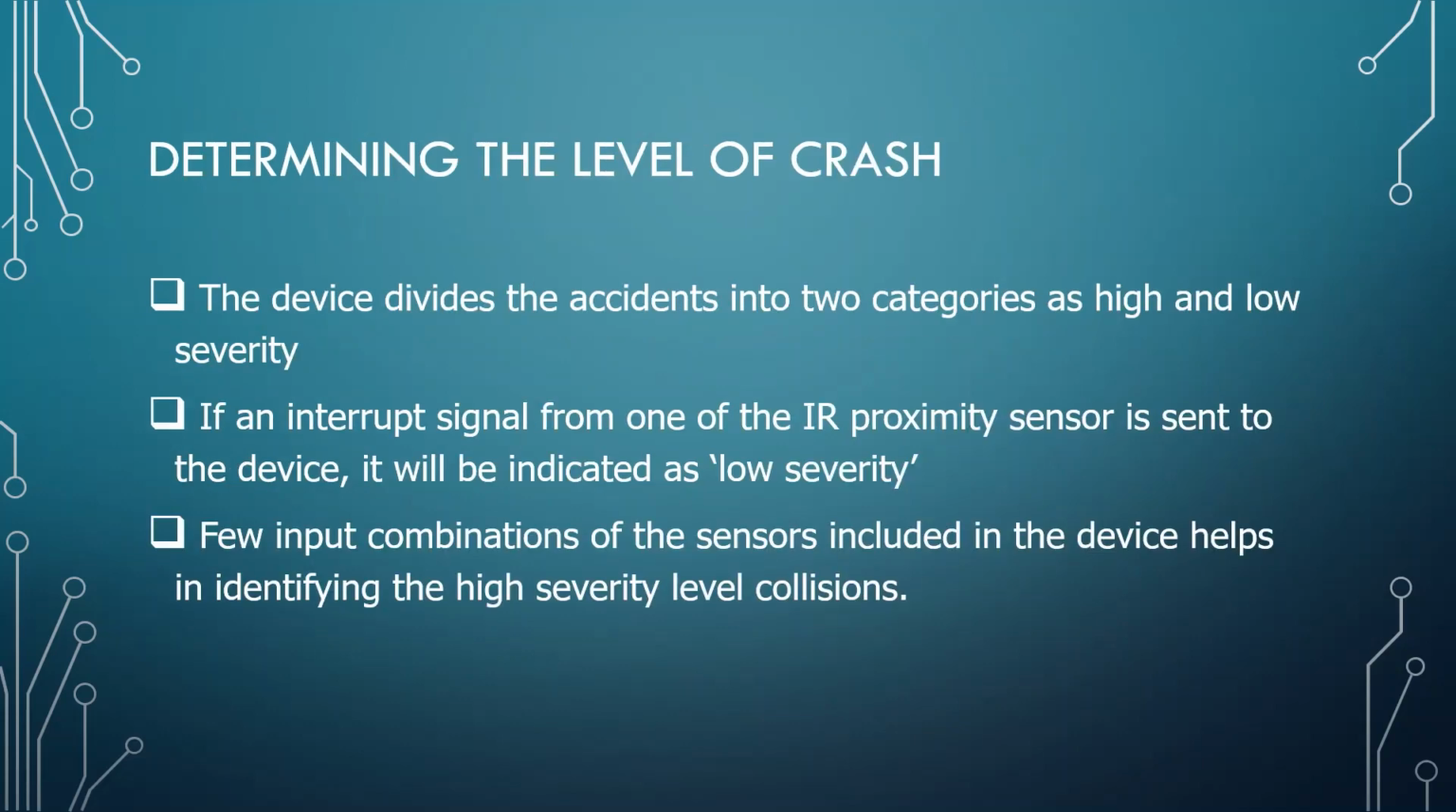After detecting an accident, the system will identify this as either a high severity collision or a low severity collision. If the accident is only detected by the proximity sensors, it is low severity. If more than one parameter is detected by the system, it will be considered as a high severity collision.